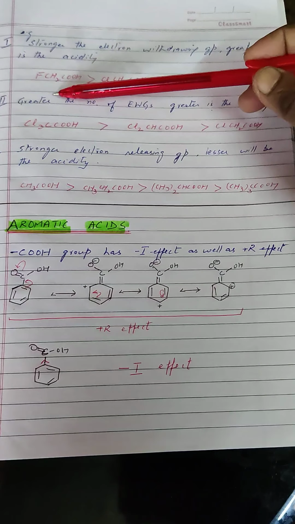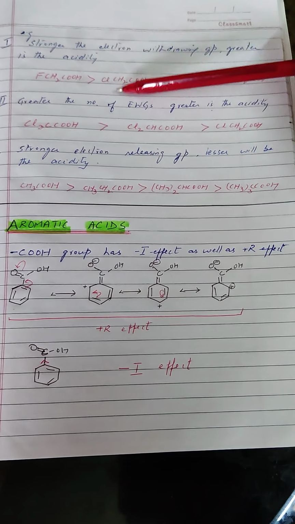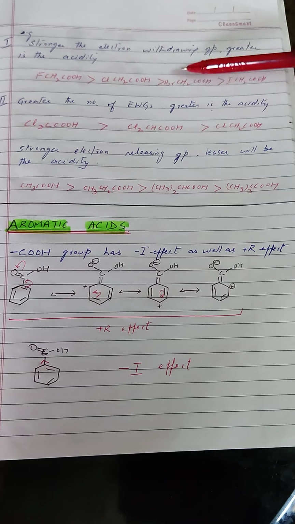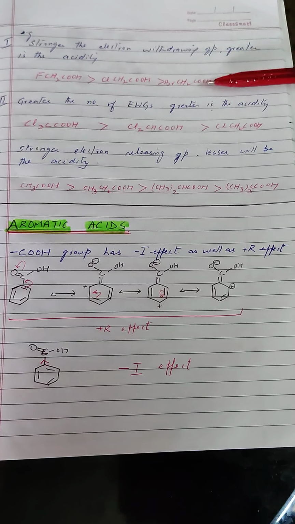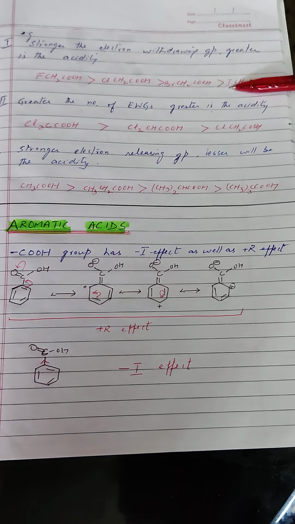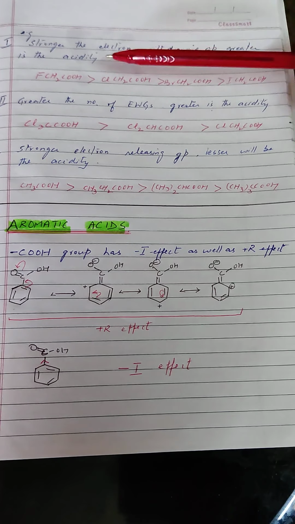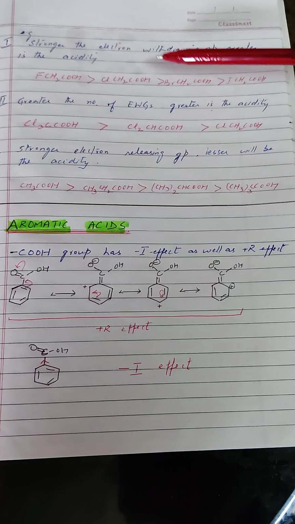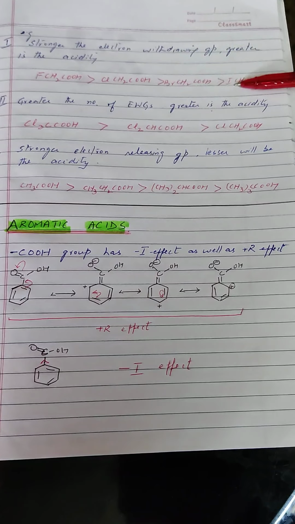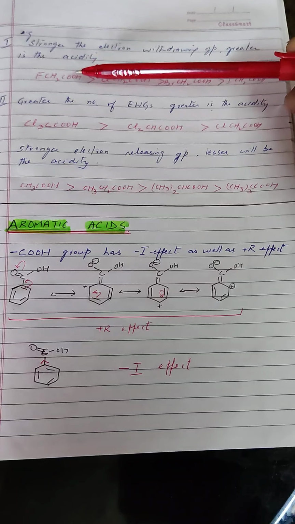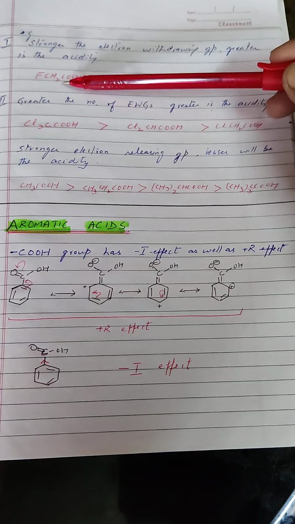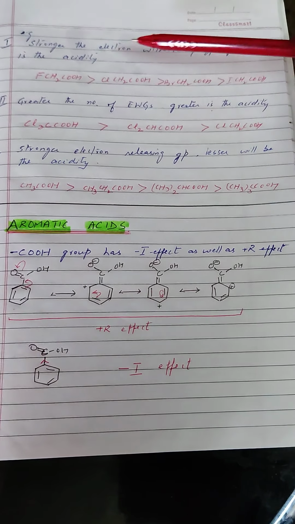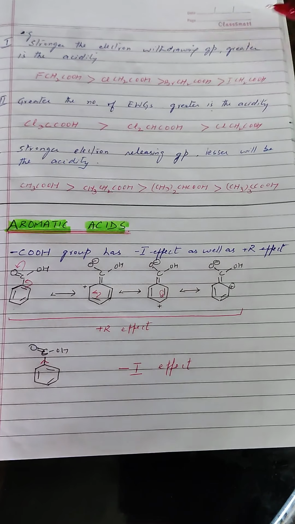As you can see, the acidity of fluoroacetic acid is more than that of chloroacetic acid, which in turn is more than bromoacetic acid, and the acidity of bromoacetic acid is more than that of iodoacetic acid, because the electron withdrawing nature of fluorine is more than that of chlorine, which in turn is more than bromine, which is more than iodine. This depends upon their electronegative character. Fluorine has the maximum electronegativity, followed by chlorine, then bromine, then iodine.